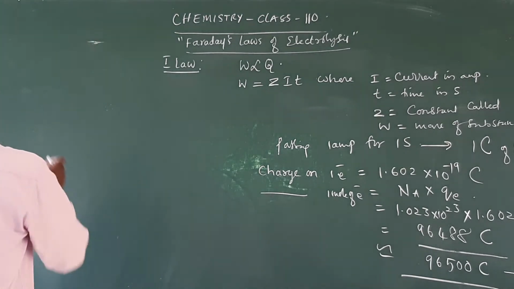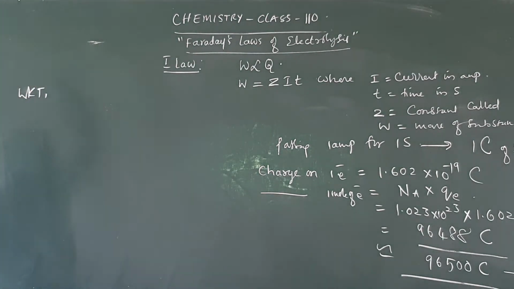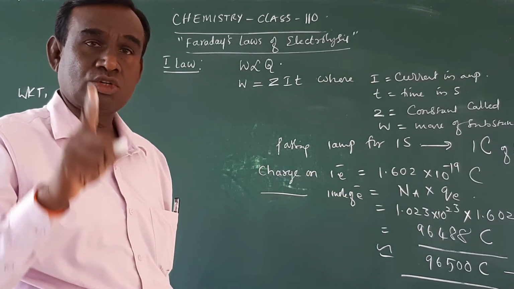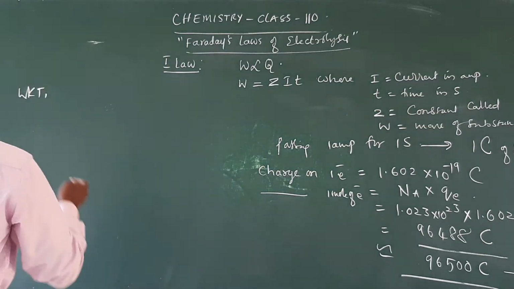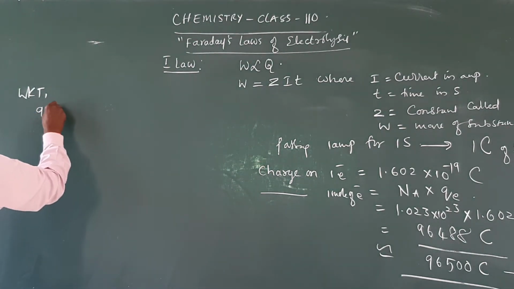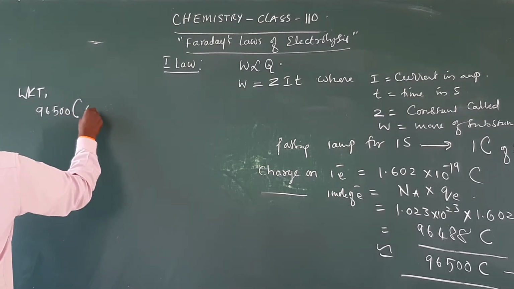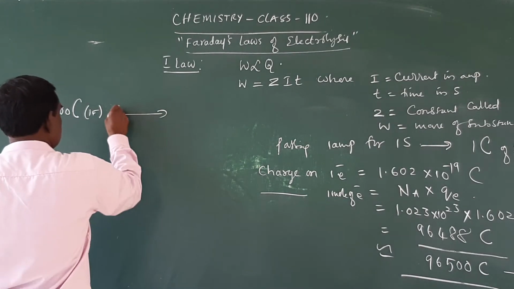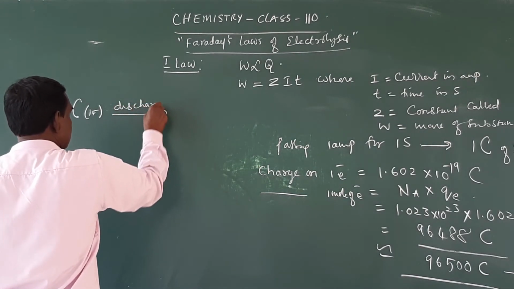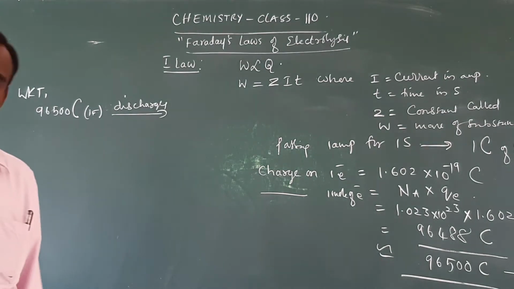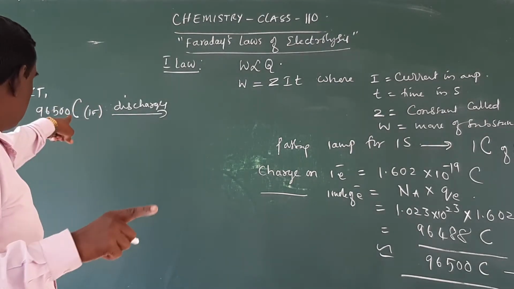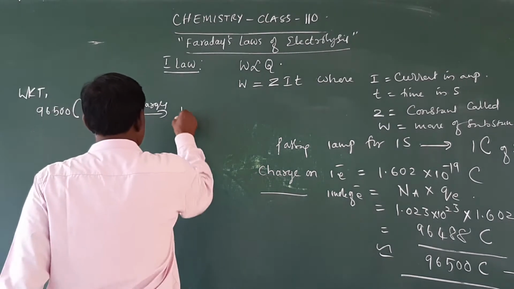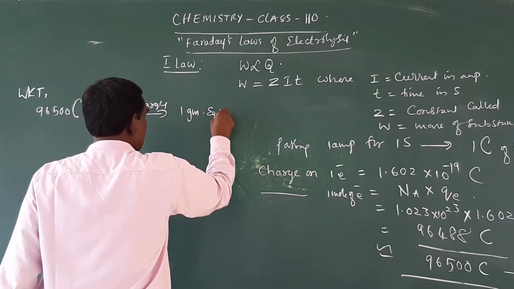But we know that 1 Faraday, or 96,500 coulombs of electricity, discharges 1 gram equivalent mass. Remember, 96,500 coulombs or 1 Faraday of electricity discharges or produces 1 gram equivalent mass of an element.